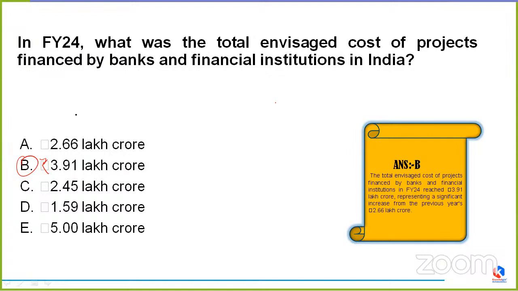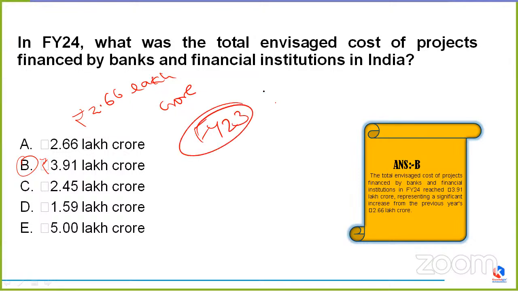What does it represent? It represents a significant increase from the previous year's rupees 2.66 lakh crore, which means FY23's total cost of projects being financed was rupees 2.66 lakh crore, which is our option A. Clear? It has now come to 3.91.